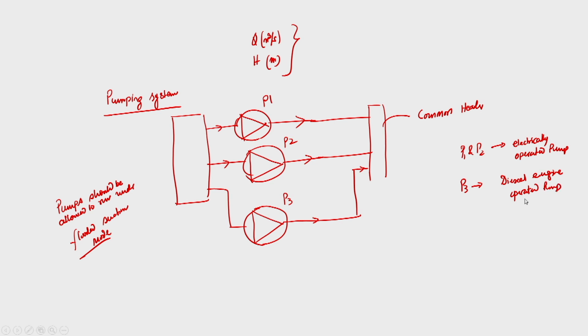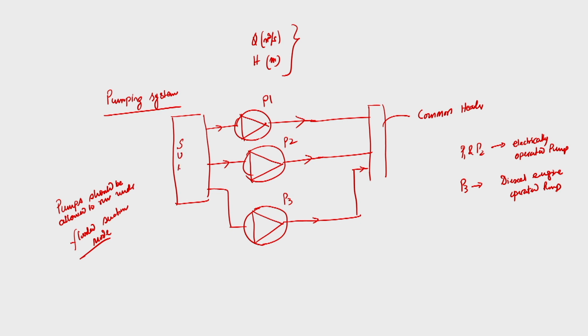Because, as I said, because of a sudden stop of electricity supply, both pumps, although they are capable of supplying water and there is no problem from the pump side, may still stop, and we may have disturbances in the water supply. That should not be the case. So, that is why we put in another pump operated by a diesel engine, for emergency.